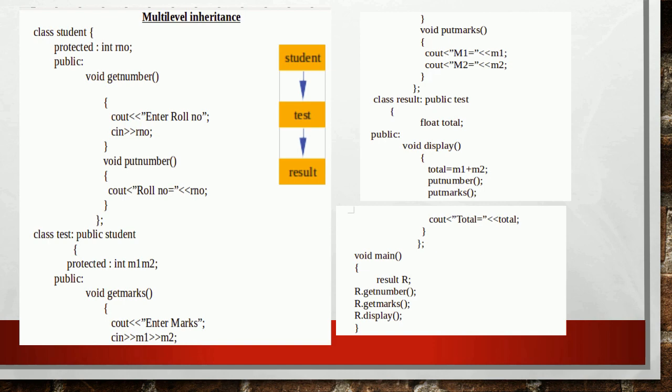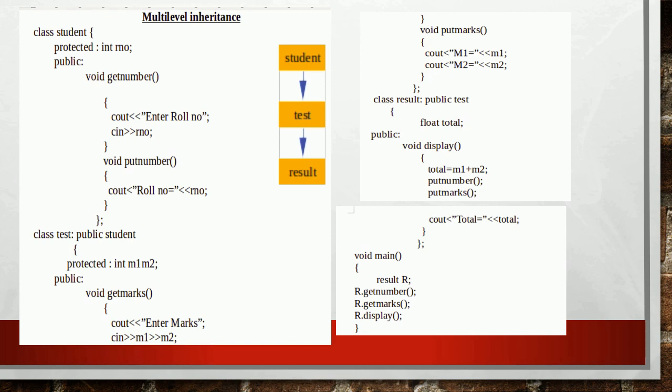Here we are using the public derivation. The members of the student class are inherited to the test class publicly, and the members of the test class are inherited to the result class publicly. Thus, all the public members in student and test can be called using the object of class result.